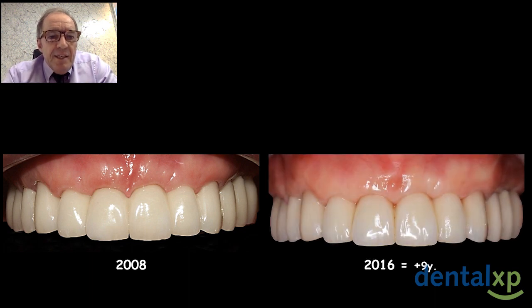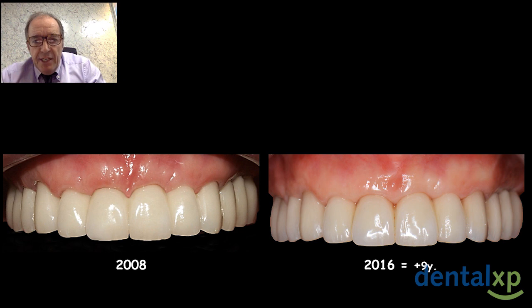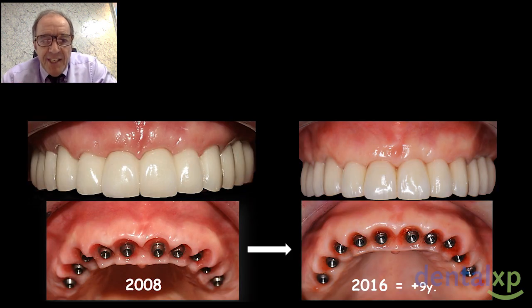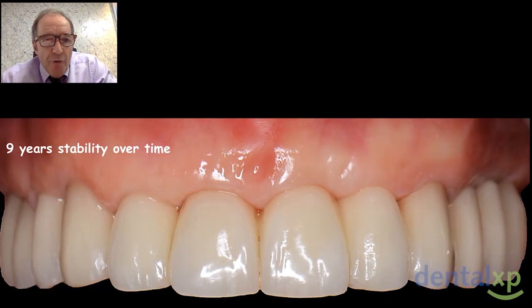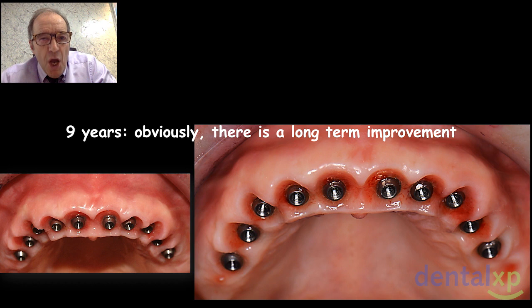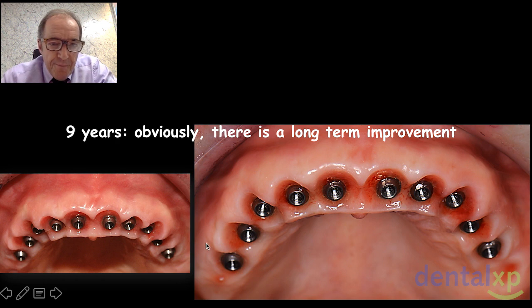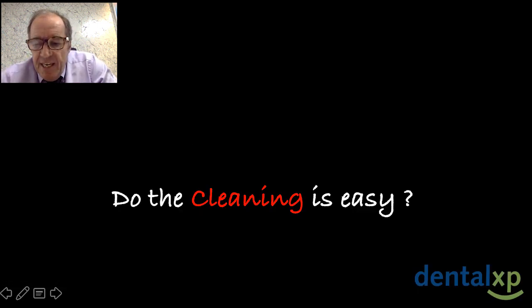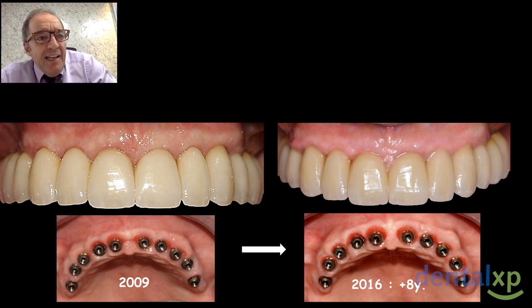This case I did in 2008, the other is the same, but 9 years later. The result is perfectly stable after 9 years, as you can see. We have stability over time, but not only. Obviously, there is a long-term improvement of the soft tissue. I prefer this result to this result, but it's 9 years later. Cleaning is easy. Yes, perfect stability of the soft tissue and indeed the aesthetic.